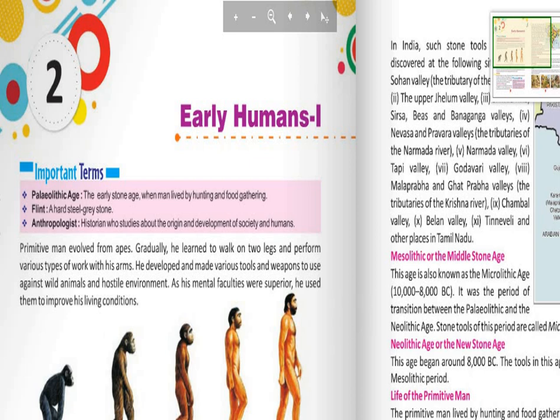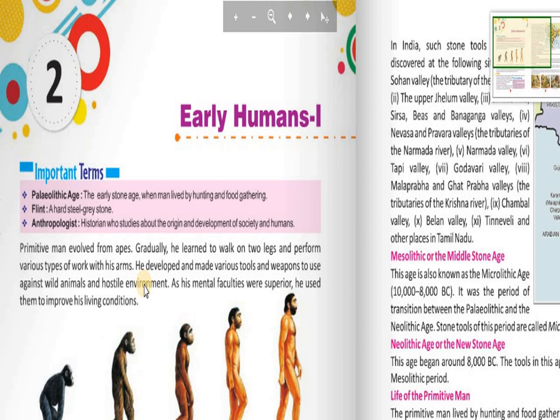So let's start. Primitive man evolved from apes. Gradually he learned to walk on two legs and perform various types of work with his arms. He developed and made various tools and weapons to use against wild animals and hostile environment. As his mental faculties were superior, he used them to improve his living conditions.